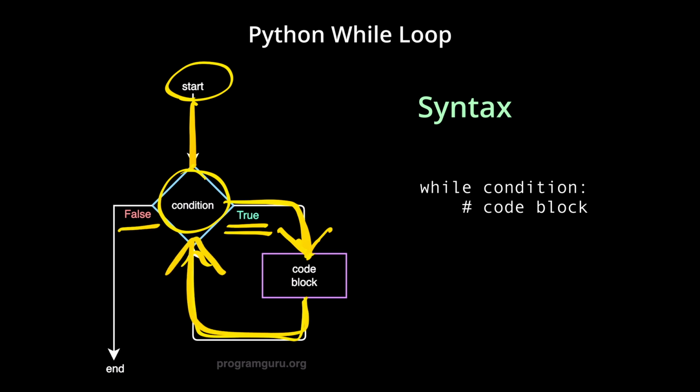Let us assume that the condition has become false. Now, the program control comes out of the loop and ends the while loop. End of while loop.